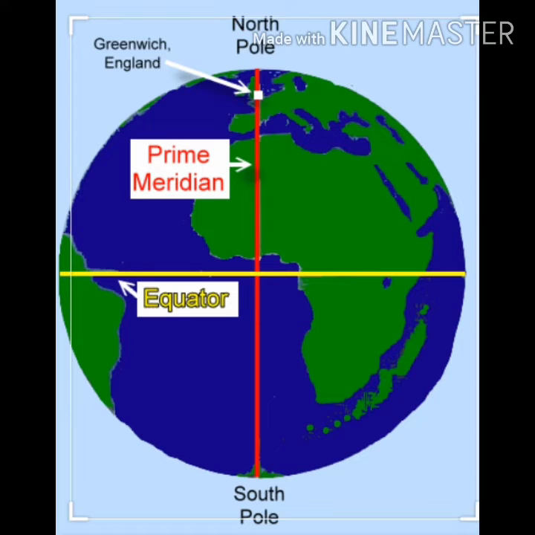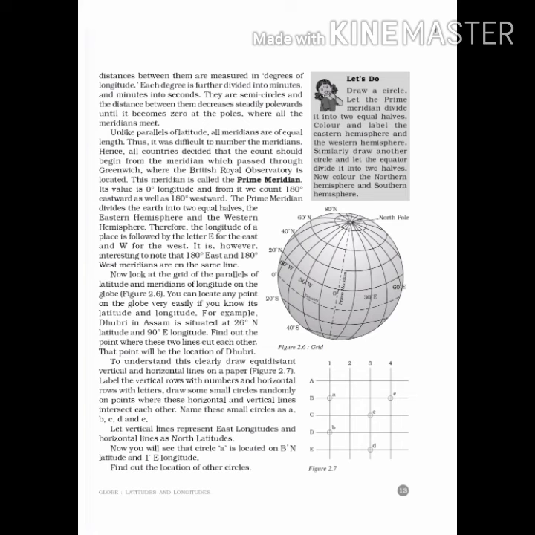Its value is 0 degree longitude, and from it we count 180 degree eastward and 180 degree westward, and it divides the earth as this equator divides the earth into northern hemisphere and southern hemisphere. Same way prime meridian divides the earth into eastern hemisphere and western hemisphere.